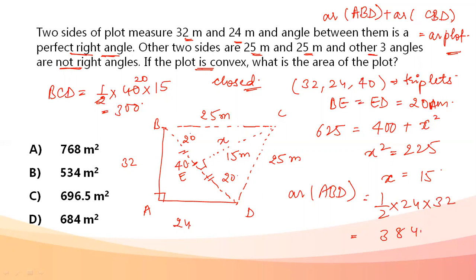Now my total area is area of triangle BCD, 300, plus area of triangle ABD, that is 384. When you do this sum, my total area comes out to be 684 meters square. That is, the area of the plot is 684 meters square. Basic geometry, just knowledge of Pythagorean triplets and a little geometry involved with respect to drawing the convex plot and taking the perpendicular bisector, you have the answer.